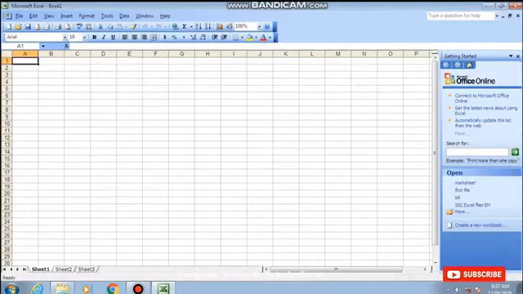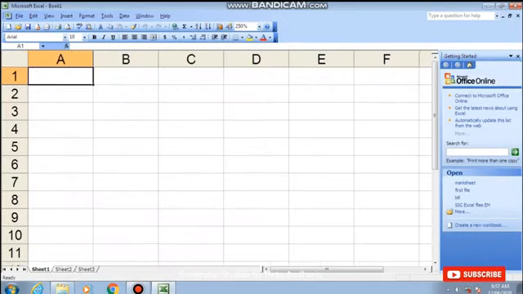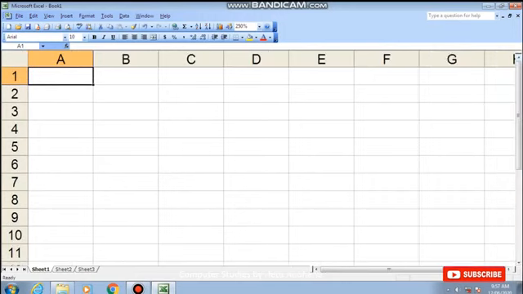Now since we are starting Excel, this is chapter number 5, the beginning of the Excel sheet. That is why I am every time opening Excel and teaching you. Otherwise I will start straight away after typing some data. I will not waste much of your time. So I have opened the Excel file.